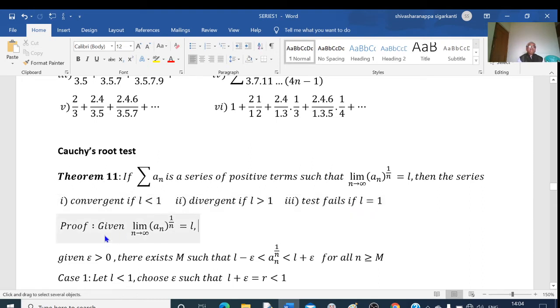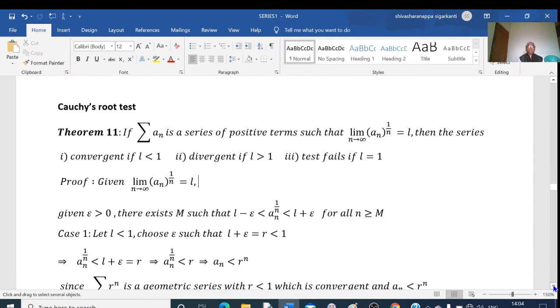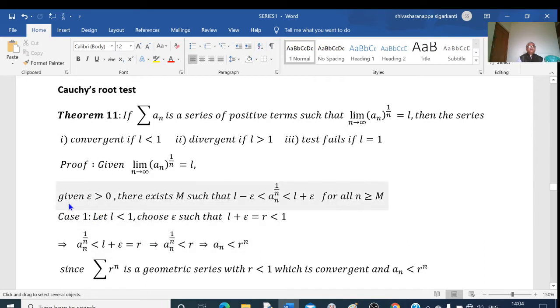Okay. So here, given that the limit of a_n to the power of 1 by n as n tends to infinity is equal to L, then by the definition of the limit of a sequence, given epsilon greater than 0, there exists an integer m such that L minus epsilon is less than a_n to the power of 1 by n, less than L plus epsilon. This is true for all n greater than or equal to m. So a_n to the power of 1 by n lies between L minus epsilon and L plus epsilon.